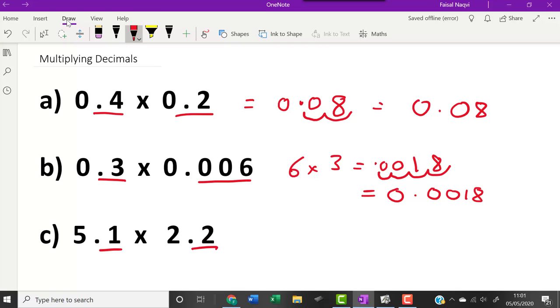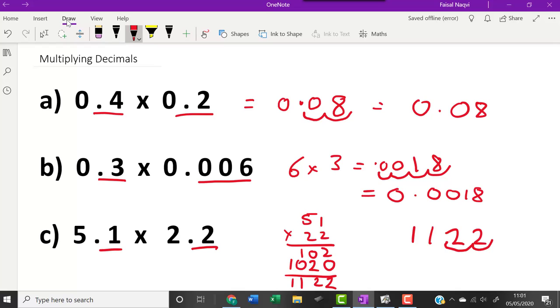In this last example, I've got 5.1 times 2.2, one number after the decimal here, one number after the decimal there. There's going to be 2 numbers after the decimal in my final answer. So I'm just going to do 51 times 22. 2 times 1 is 2, 2 times 5 is 10. Put my placeholder, 2 times 1 is 2, 2 times 5 is 10. So I have 1, 1, 2, 2. I've got to have 2 numbers after the decimal, so 1, 2. That's where my decimal point goes. So my answer is 11.22.